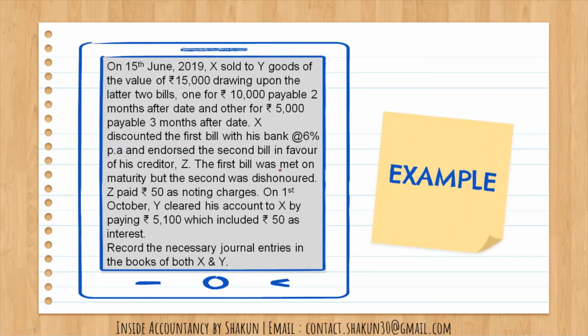On 15th June 2019, X sold goods of the value of 15,000 to Y, drawing upon the latter two bills, one for 10,000 payable 2 months after date and the other for 5,000 payable 3 months after date. So the first bill was for 10,000, the second one was for 5,000. The first bill for 2 months, the second bill for 3 months, and the total sale value is 15,000. Now X discounted the first bill, that is the 10,000 bill, with his bank at 6% per annum and endorsed the second bill in favor of his creditor Z. So the first bill was discounted and the second bill was endorsed. So we have both the concepts here.